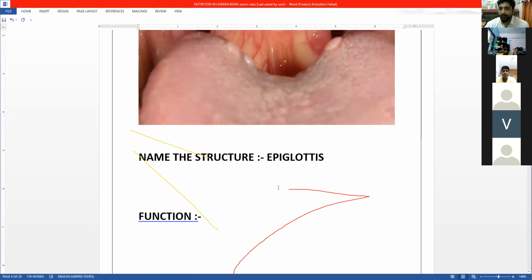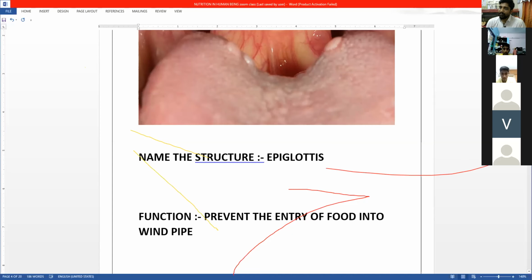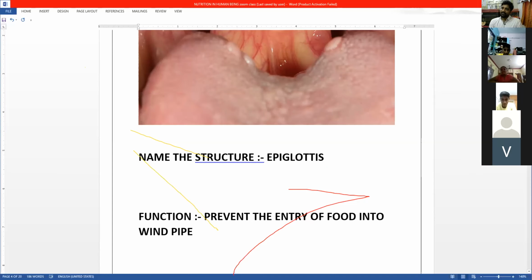Okay, so what does it do? It prevents the entry of the food into the windpipe. Where should the food go? Food should go in the food pipe, the esophagus, not in the windpipe, right?